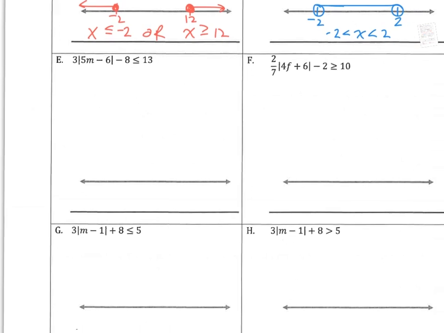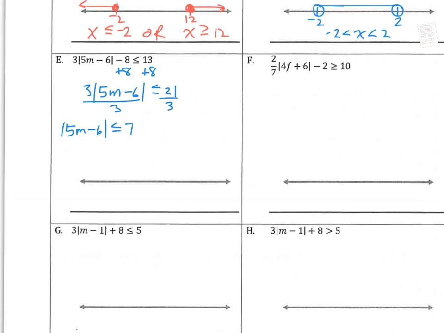E, I'm going to keep going with this idea of isolating the absolute value first. So I am going to add 8, and from here I got 3 times the absolute value of 5m minus 6 is less than or equal to 21. I do not distribute across absolute values, so I divide by 3 and divide by 3. And now I've got the absolute value of 5m minus 6 is less than or equal to 7.